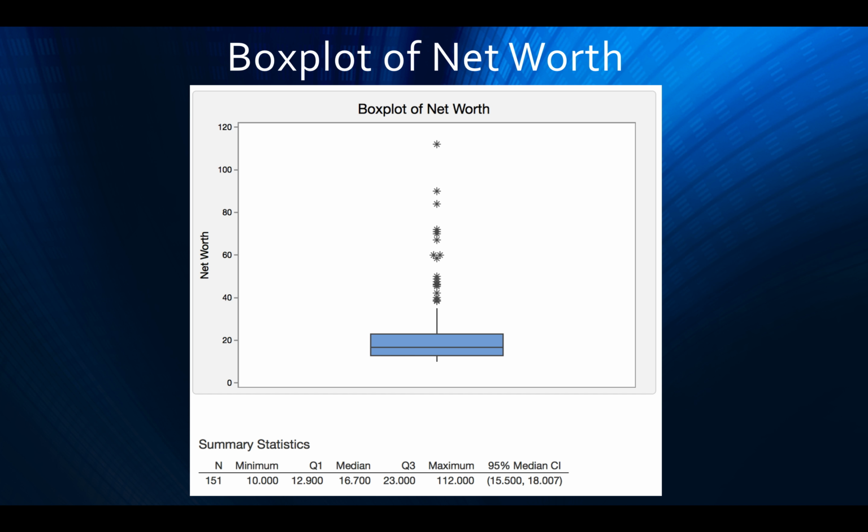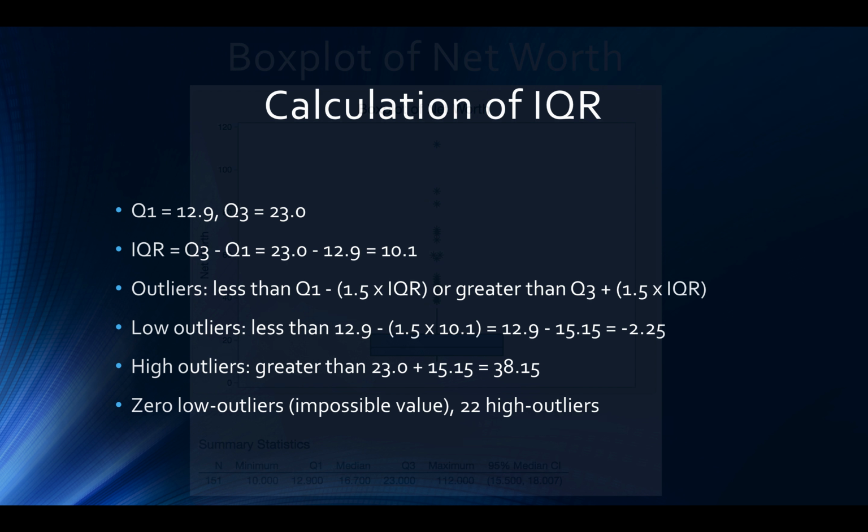For my box plot of net worth, it also shows the data is heavily skewed to the right with many high outliers. And we'll get to the exact number on the next slide. In the 5-number summary, you can see the data points. The minimum value is 10. The first quartile is 12.9. The median is 16.7. The third quartile is 23, and the maximum is 112.